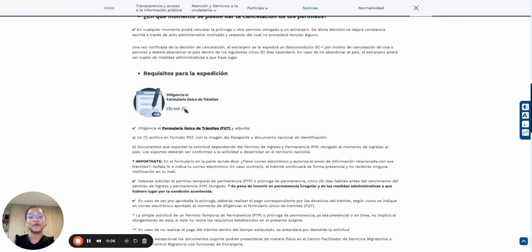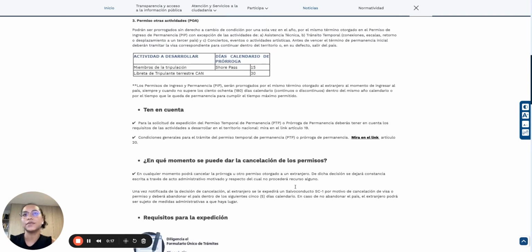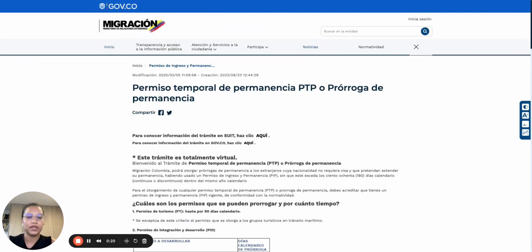I'm an attorney at Capital M Law, and today I'm going to guide you on how to extend your current Colombian tourist permission process. This is a very simple process, but you want to do it correctly so you make sure you stay in Colombia legally.